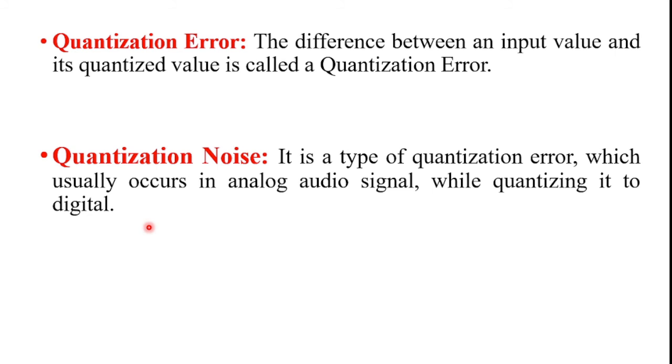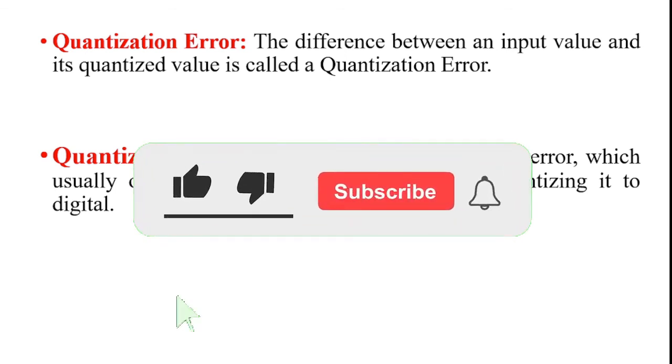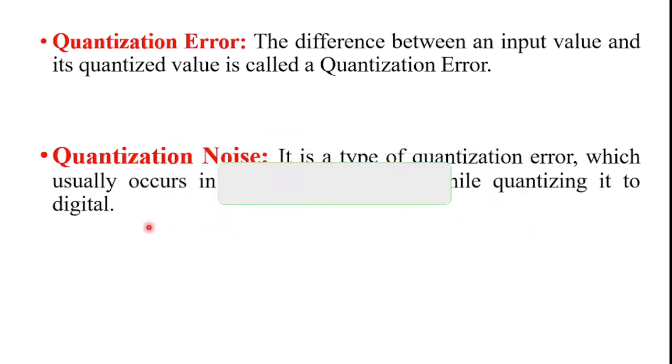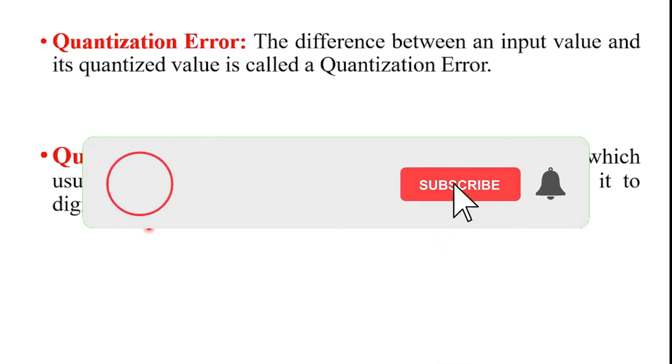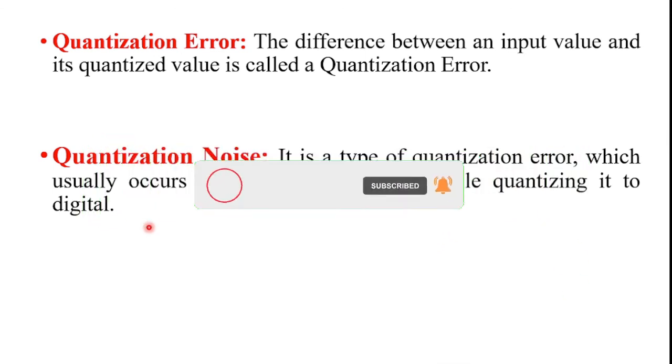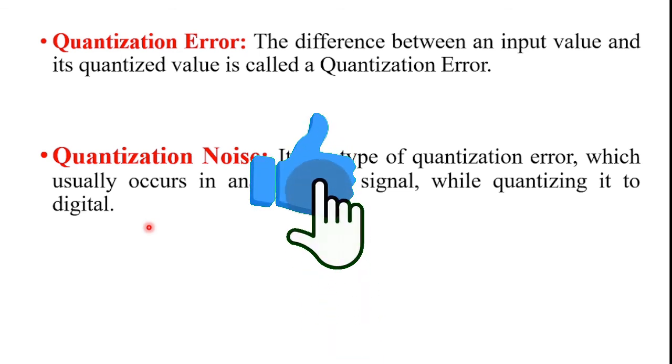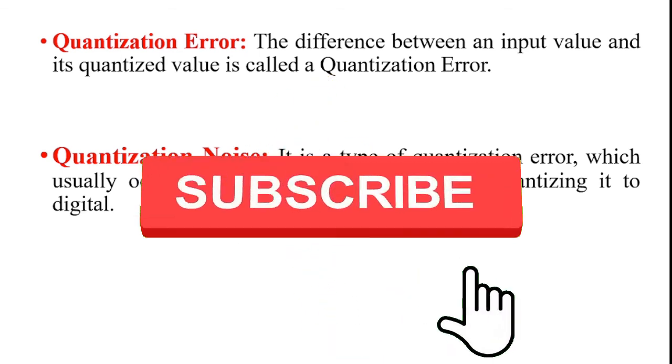Once again, I will explain the example of quantization noise. In music, the signals keep changing continuously, where regularity is not found in errors. Such types of errors create a wideband noise, which is called quantization noise.